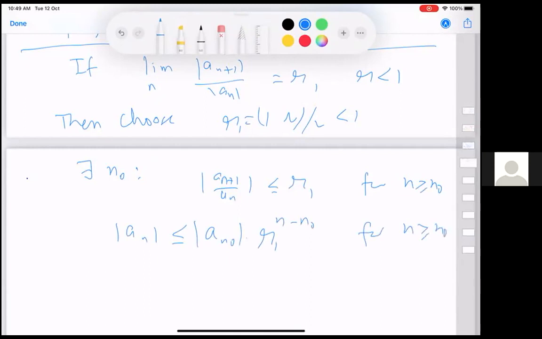By induction or by whatever means you can show that, because mod a_{n+1} will be mod a_n times, etc., dot, dot, dot, till you go down to a_{n0} and you will get this.